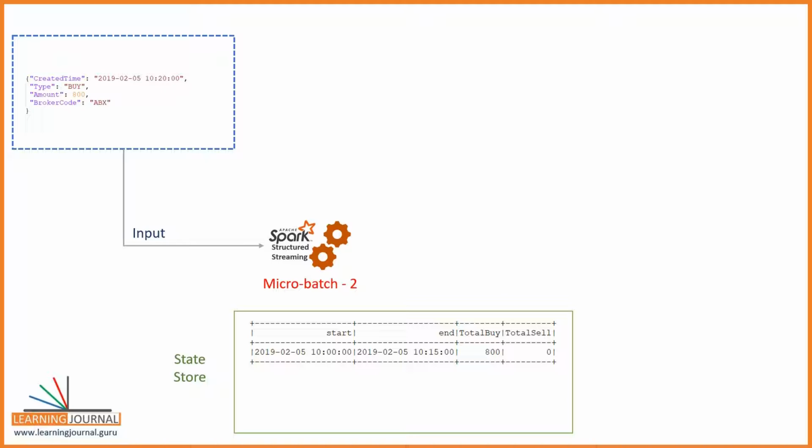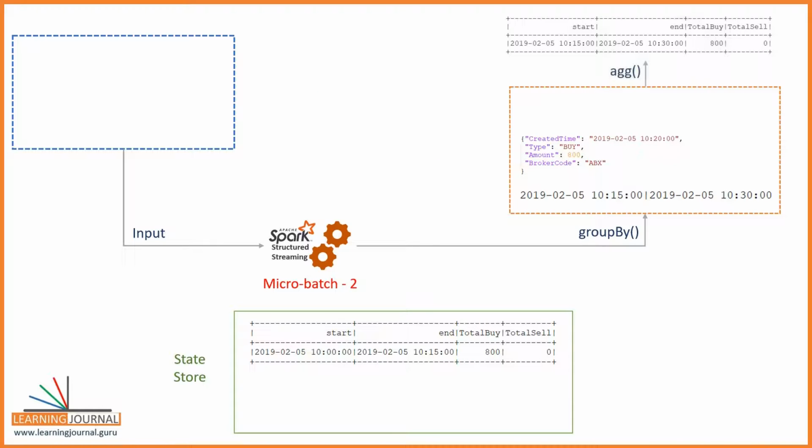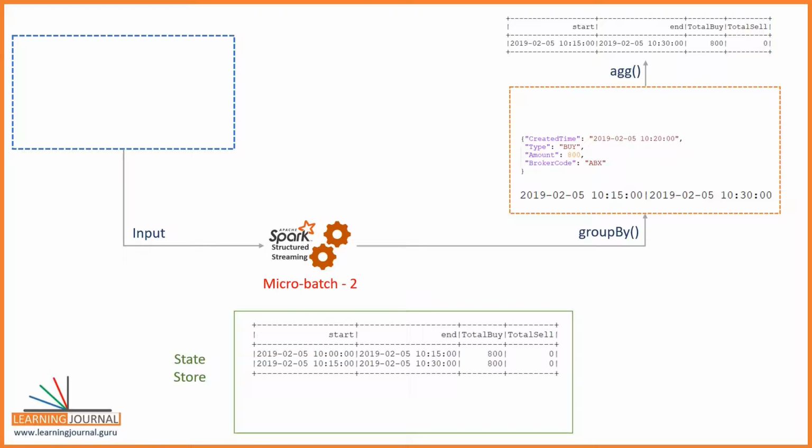The next micro batch has got only one record. Look at the event time. What is it? 10:20. Does it fit into the existing window? No. The first window ends at 10:15. So Spark will create a new window from 10:15 to 10:30 and place this record in the second window. Done. Calculate the aggregates, produce the output, and save the second window to the state store. Now you will wait for the third trigger.